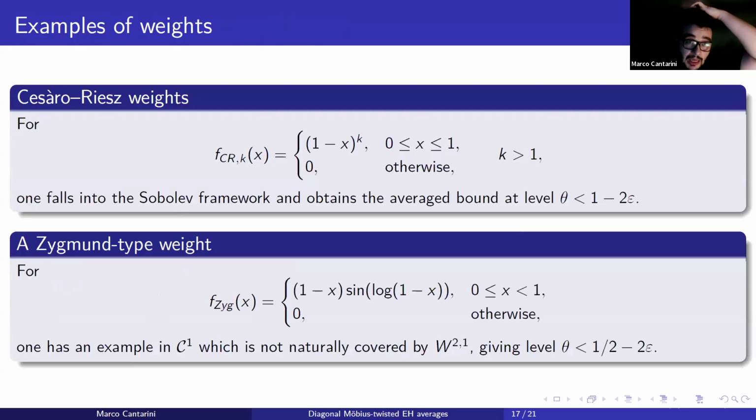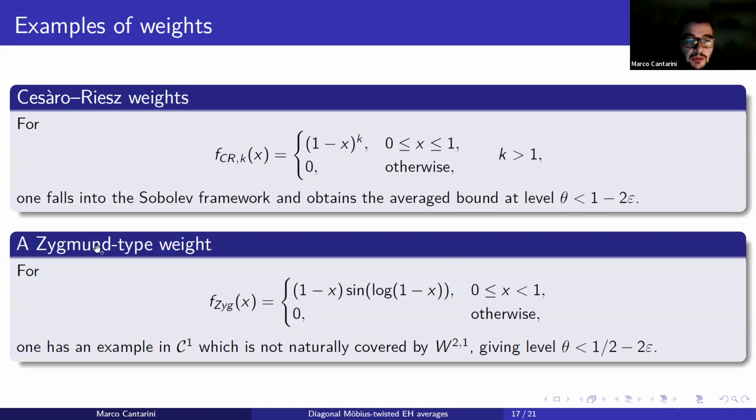So let me give two examples of admissible weights. The first one is the very well-known Cesàro-Riesz weights, very used in number theory. Essentially, if k is greater than 1, it's possible to prove that this function falls in the Sobolev framework. And so the first main result tells us that the Cesàro average of the diagonal twisted conjecture admits a non-trivial estimate for a level of theta which is essentially the best possible, that is 1.